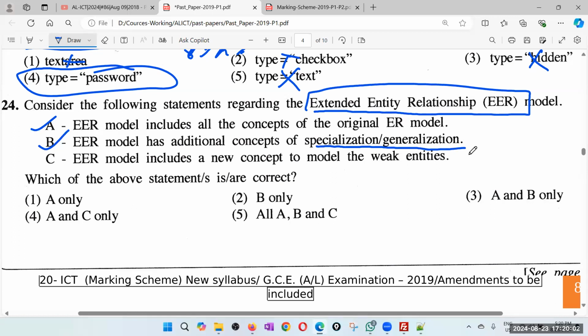I don't know whether the examiner will go for this or not. But for me, the answer is A and B only. There's a possibility the examiner might take C also, but I feel weak entity is not an object-oriented concept. I'll go for 3, but I don't know whether the examiner goes for 5.